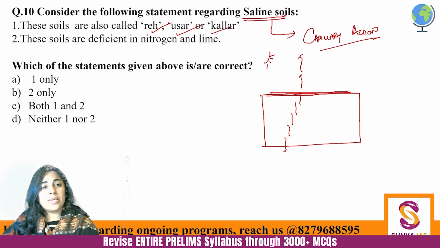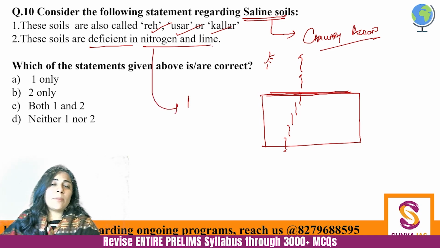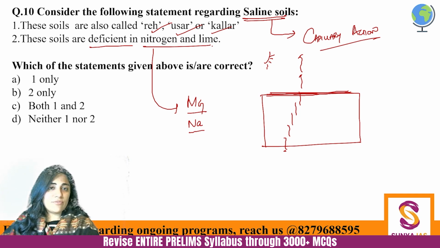Saline soils को ये भी कहा जाता है. And they are deficient in nitrogen and lime. They're basically deficient in everything except for magnesium, except for sodium, because these are salts itself. ठीक है? So second is also correct.